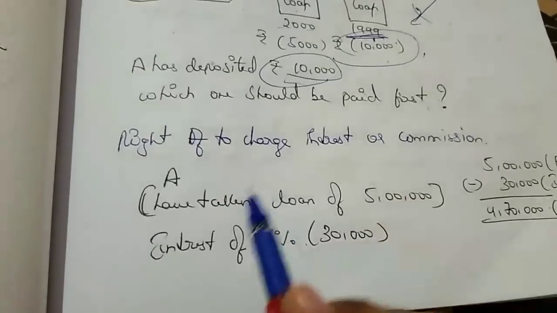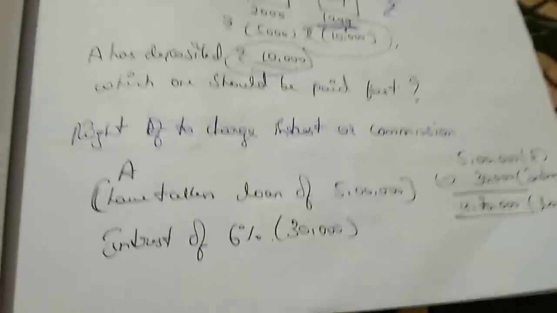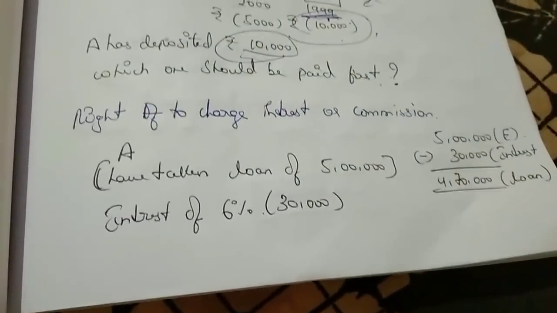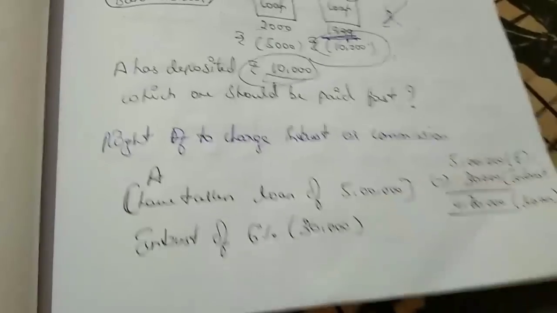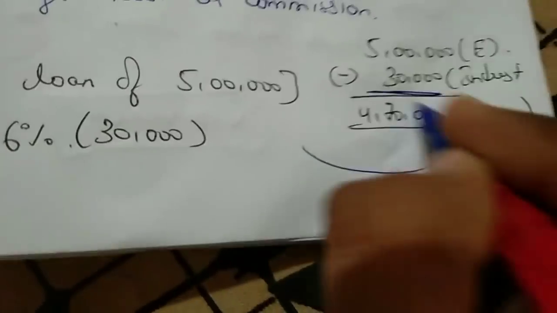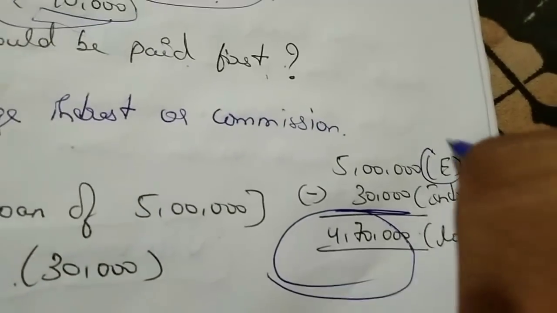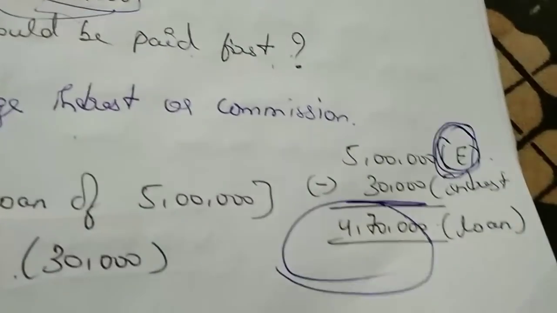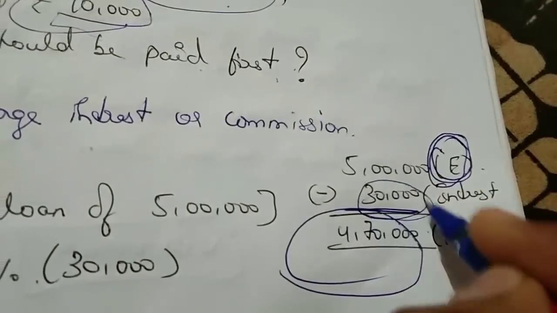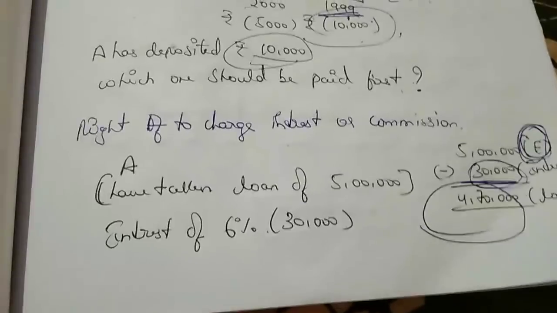Right to charge interest or commission. Now, I am taking a loan from ABC Bank. I have taken a loan of 5 lakh. Here, the bank directly has the right to remove interest of 6% first, which is 30,000. They will remove it and give only 4,70,000 to me, though that is not the actual loan which I have asked for. This 30,000 is interest which is cut first only, because they have a right to do this.